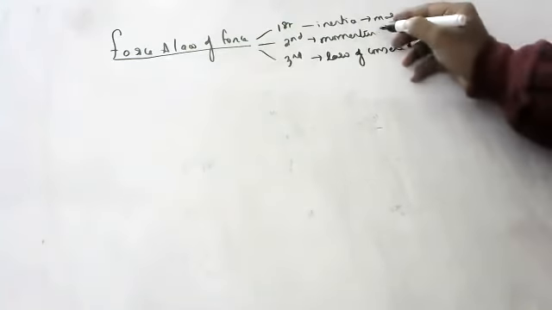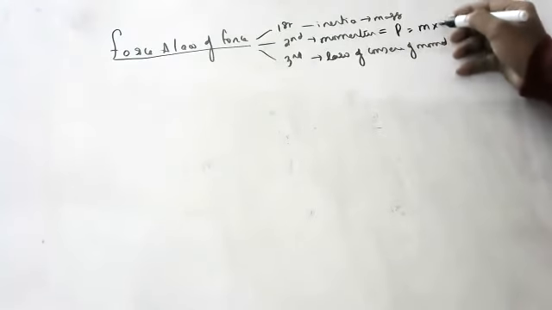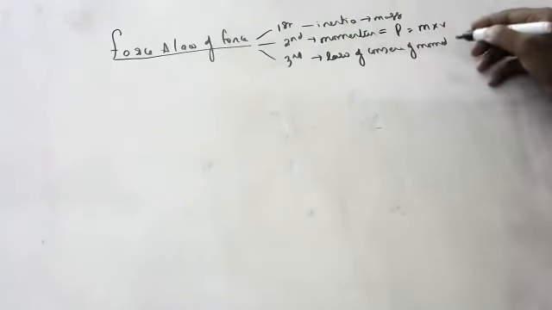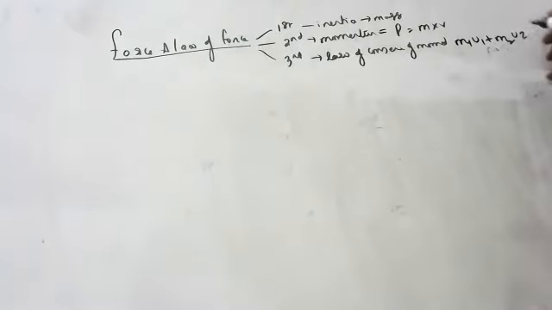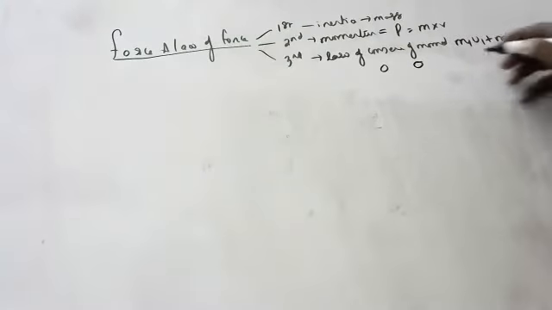Okay, children. And what is meant by momentum? Momentum is the product of mass and velocity. And the law of conservation of momentum: when two bodies collide, momentum before collision is equal to momentum after collision.